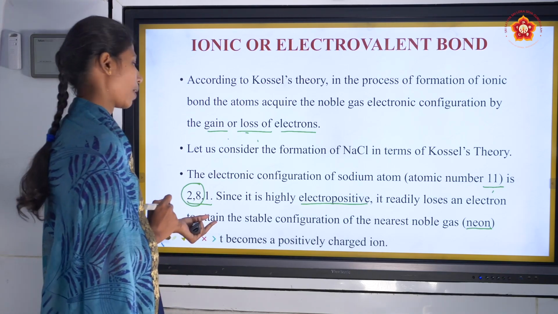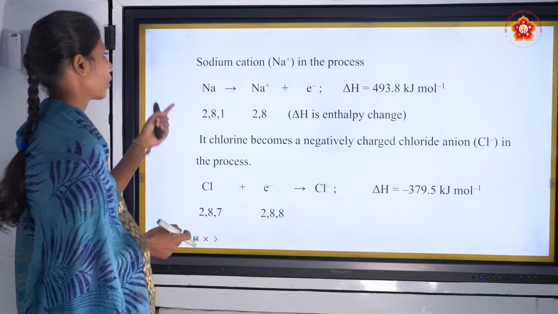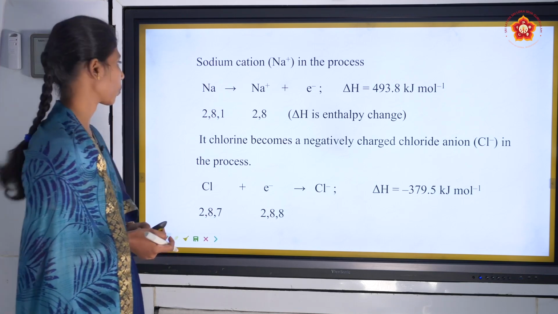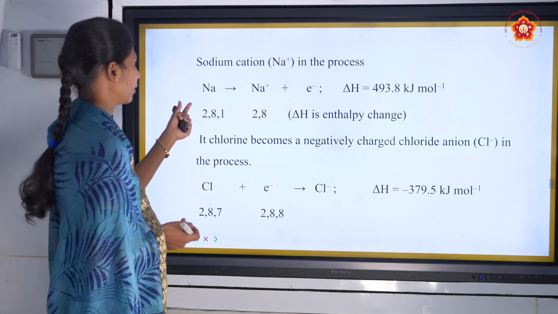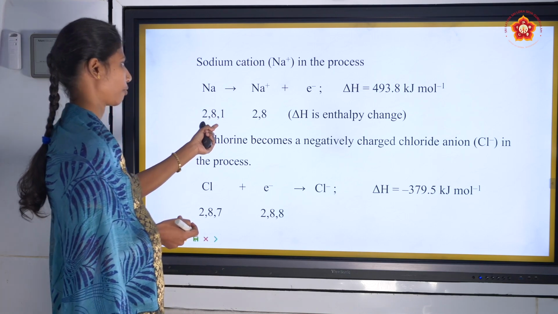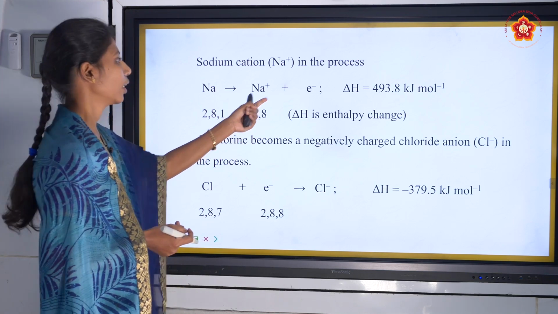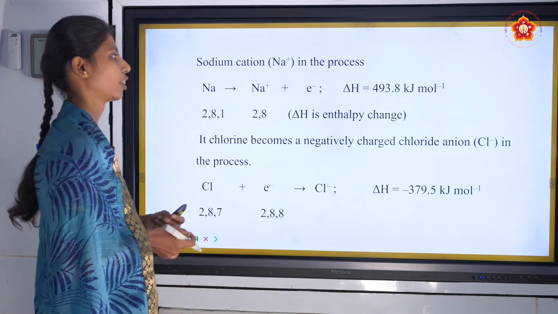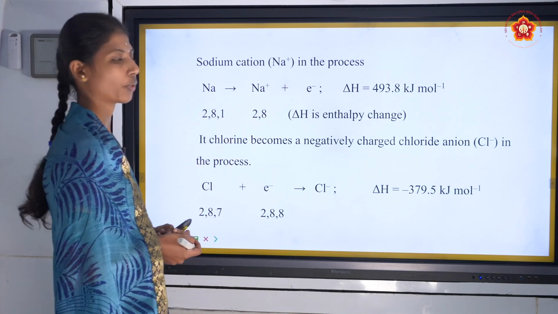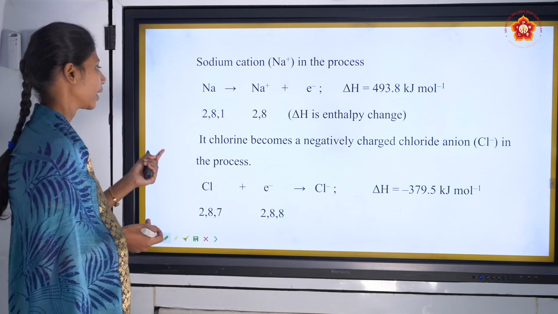It becomes a positively charged ion, sodium cation Na+. In this process, Na loses 1 electron, and the enthalpy change ΔH is 493.8 kilojoule per mole.